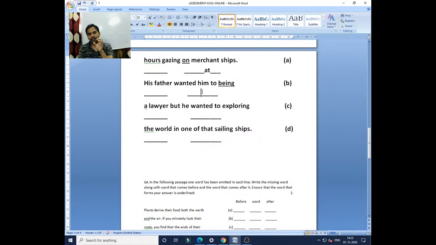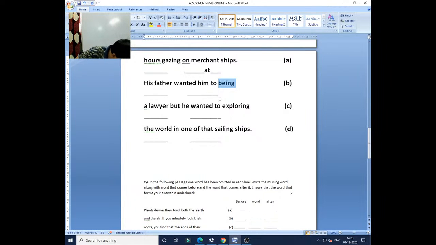I just taught you "to" plus infinitive. Whenever you have "to" and after that you find any verb, then it should be the first form of the verb. Is it clear? Now this is the use of "to". After that there is one verb used, "being", and I am telling you, this is the V3 form, the past participle. What should be the first form of be?